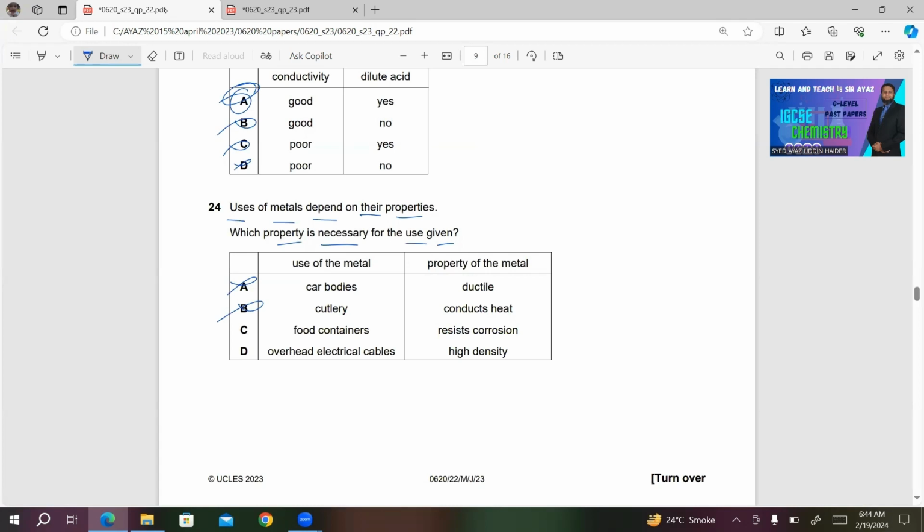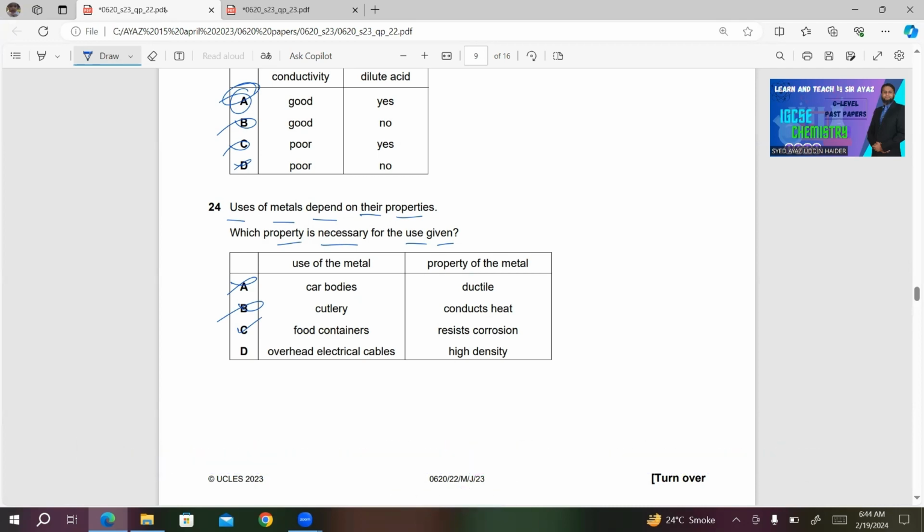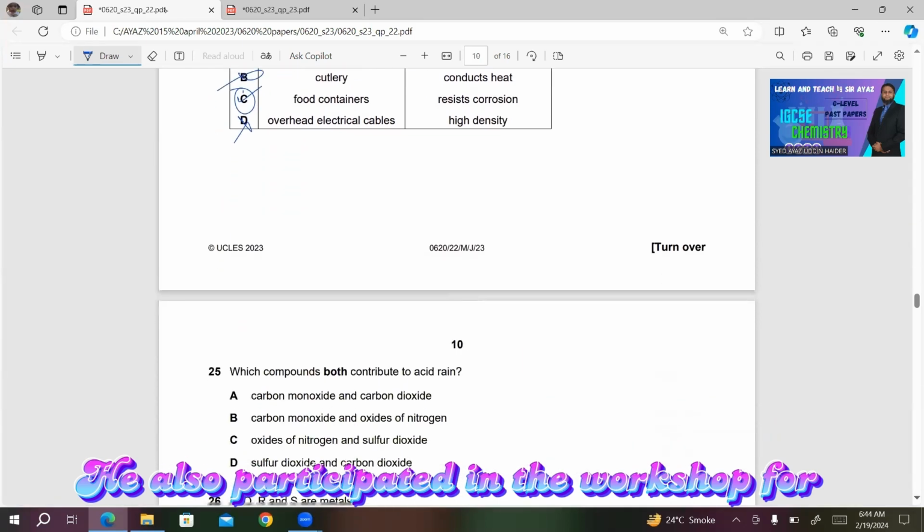Food container. This resists corrosion. This is correct because in food containers, metal must resist corrosion. So this is the right answer. The last one, D, overhead electrical cables, high density. It must have low density, or be light, when used in overhead cables. So this is also incorrect. So C will be the right answer for this.